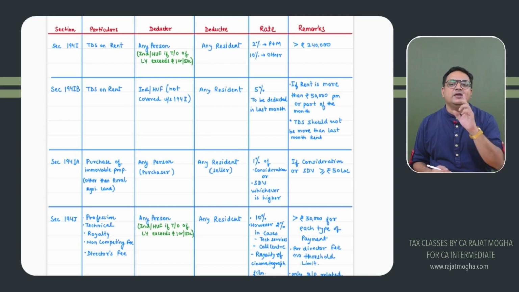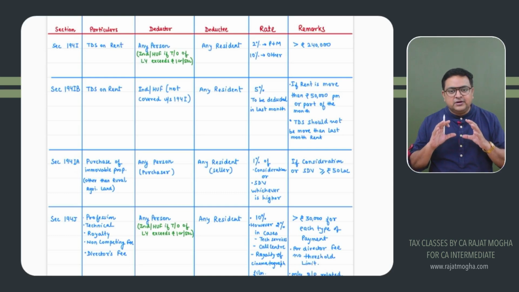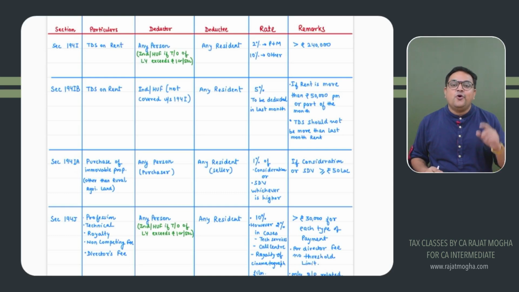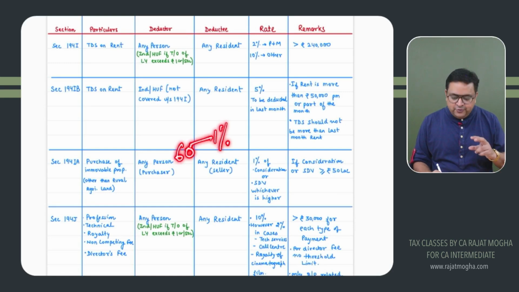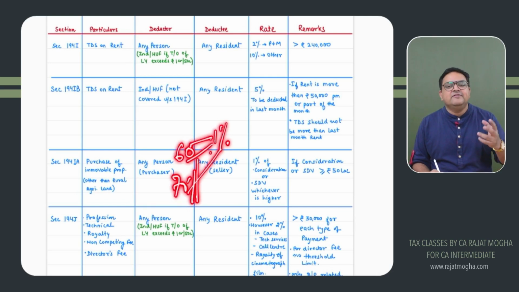How much TDS? 1%. 1% of what? 1% of your purchase price or stamp duty value, whichever is higher. So let's say you are purchasing it for 60 lakh. You would deduct TDS at the rate of 1% of 60 lakh. But let's say the stamp duty value is 70 lakh. So 60 or 70, whichever is higher, 70, apply 1% of that.